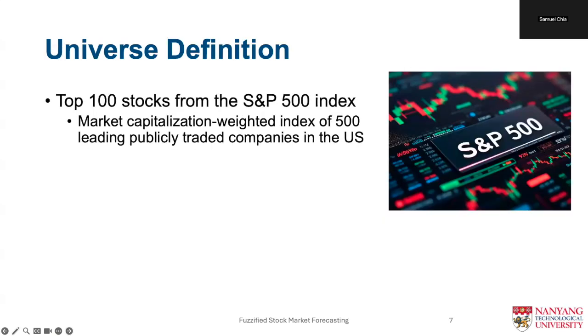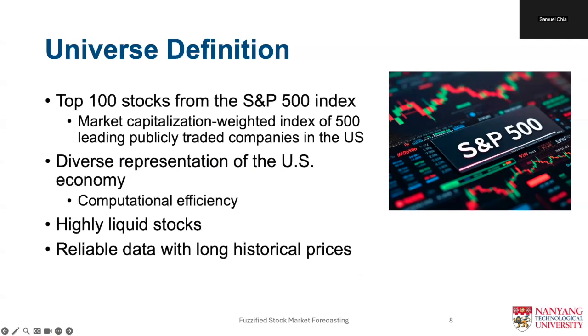For our experiment, we have chosen to focus on the top 100 stocks from the S&P 500 constituents as of September 6, 2024. The S&P 500 index is a market capitalization weighted index of the 500 leading publicly traded companies in the United States. The S&P 500 represents a broad cross-section of the US economy, covering various sectors and industries. By selecting the top 100 stocks, we ensure a diverse range of companies in our dataset, while maintaining a manageable dataset from a computational perspective.